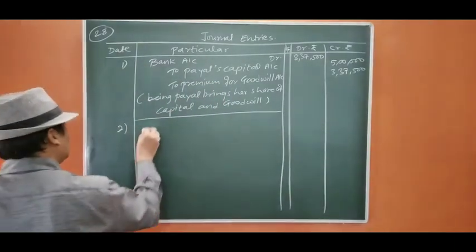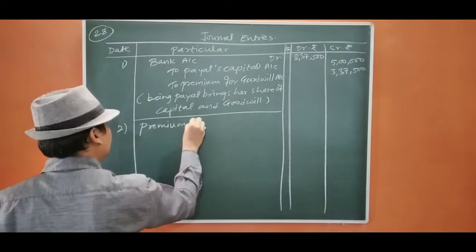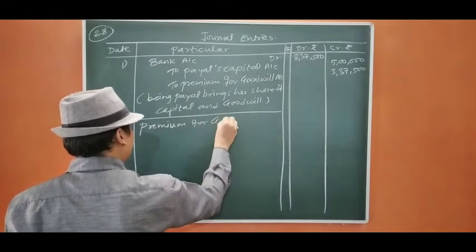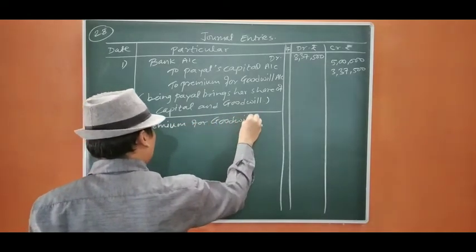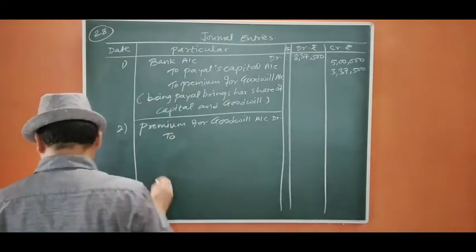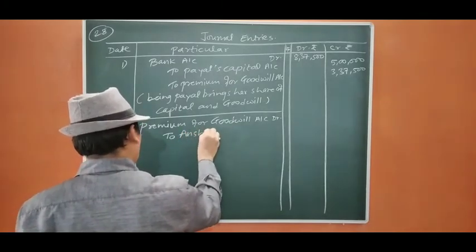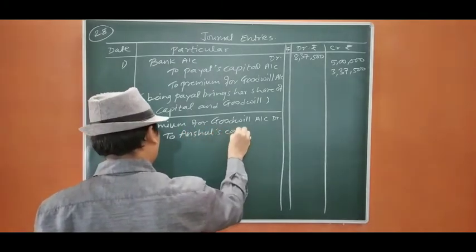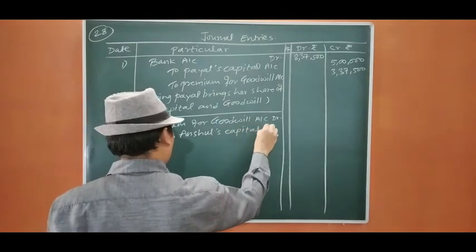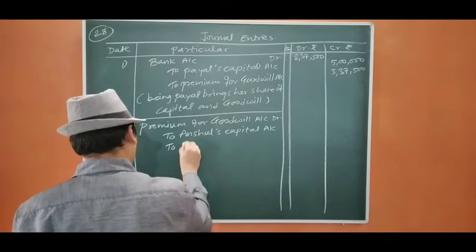So, premium for goodwill account debit to Anshul's capital account, to Pile's capital account.